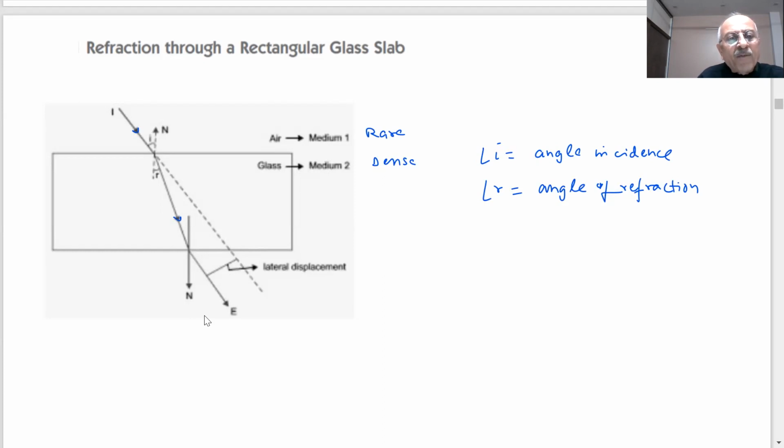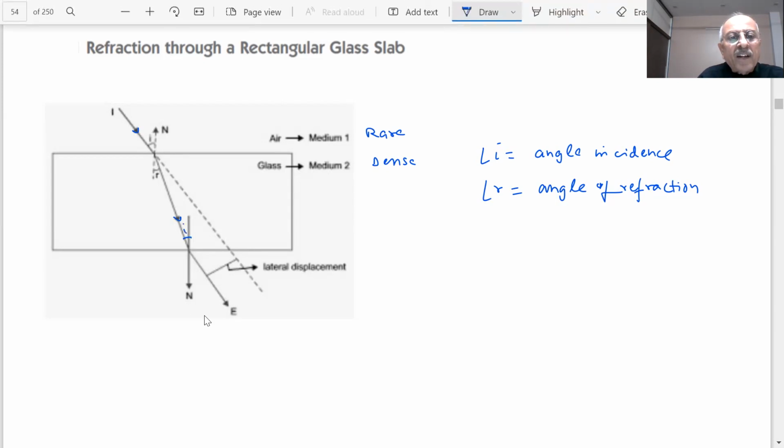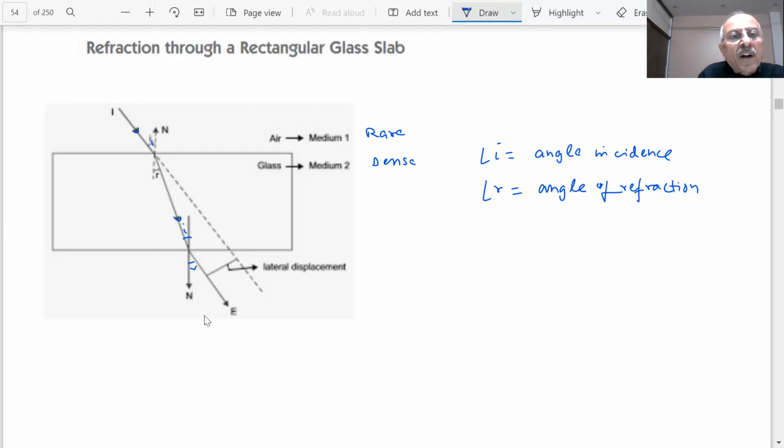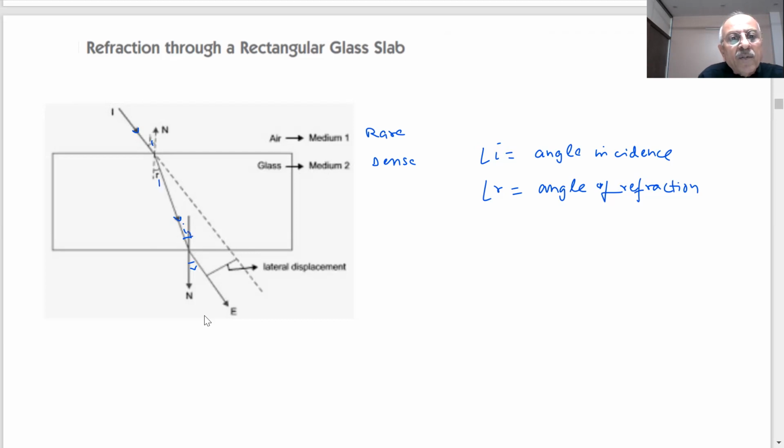Now when light comes from glass to air, what will happen? It will bend away from the normal. This is our normal. Again, this is angle i and this is angle r. So it bends away from the normal. Students, I will say i1, r1, and this is i2 and r2. So here you see what has happened. There is a lateral displacement which has taken place. This is called lateral displacement.